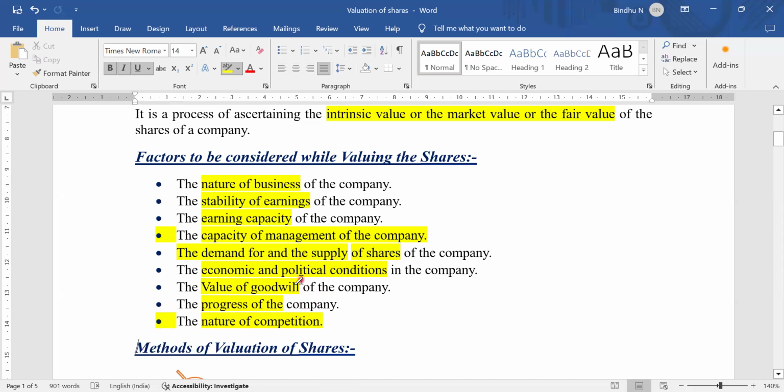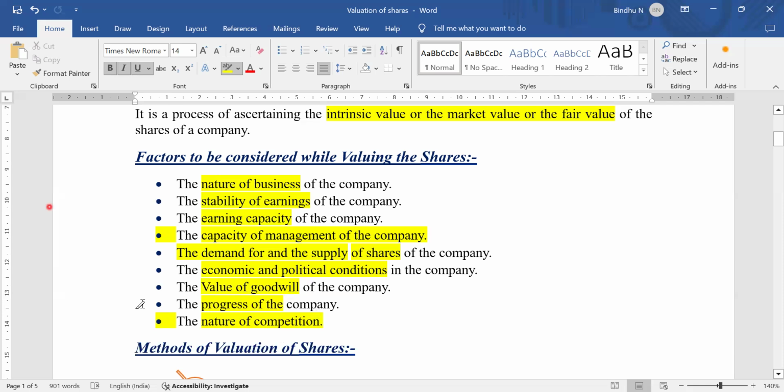These are the important concepts before making a valuation of shares. You need to learn them. These factors have been asked in the previous year question paper for 6 marks. It is expected that they can raise a question for 4 marks under Bangalore North University. Other universities also have the same syllabus, so based on your previous year question papers, you need to take input on whether you need to go through this concept or not. Only the points have been given here. The detailed explanation you need to provide yourself.